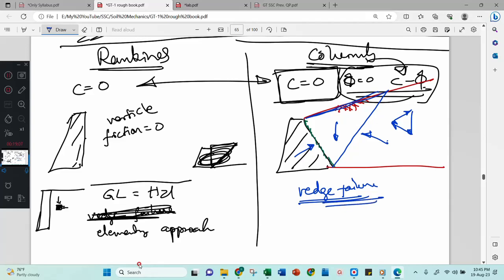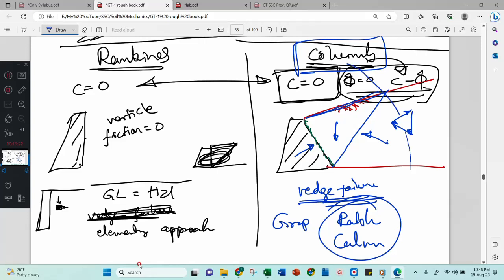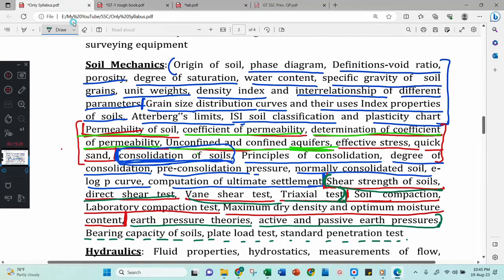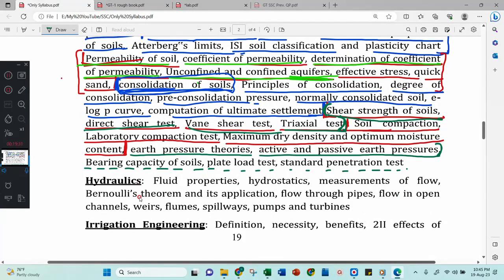And how to determine Coulomb's earth pressure, I think that is not included for diploma level students, because here graphical methods will come, Rebhann's graphical method and Culmann's graphical method. I can say these two are outcomes of Coulomb's equation. Right? This is all about earth pressure theory.